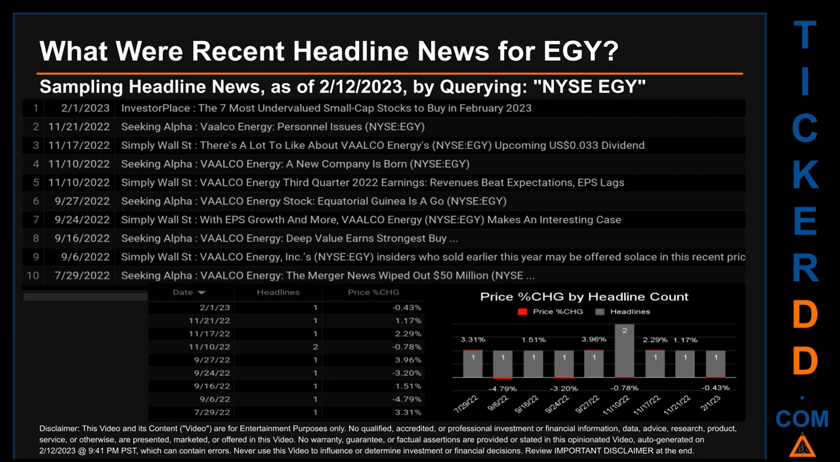Tuesday, September 27, 2022 was the day with the highest percentage change in price when we compare opening versus closing price for the ticker. The day saw a jump of 3.96% when EGY opened trading at $4.04 and closed at $4.20. There was one found headline when Seeking Alpha published the headline that read, "Valco Energy Stock, Equatorial Guinea is a go."